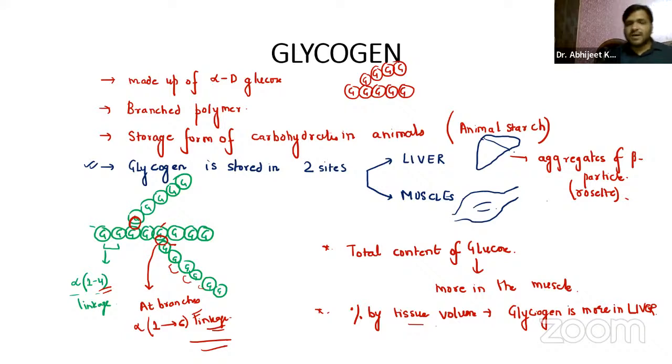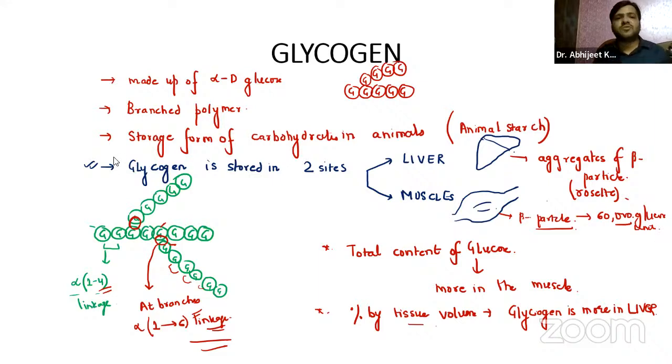And in the muscles, the single beta particle has 60,000 glucose units, right? So that is about the glycogen.